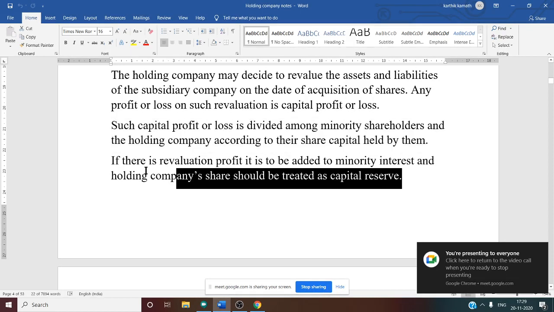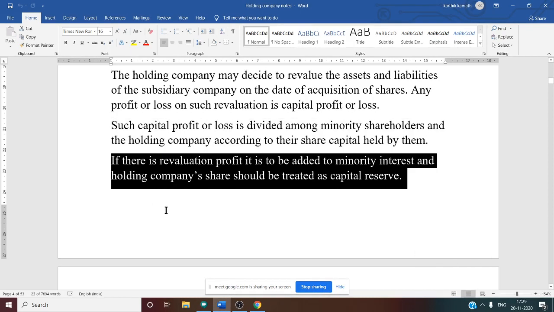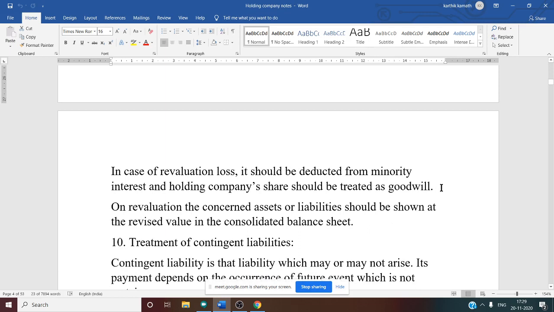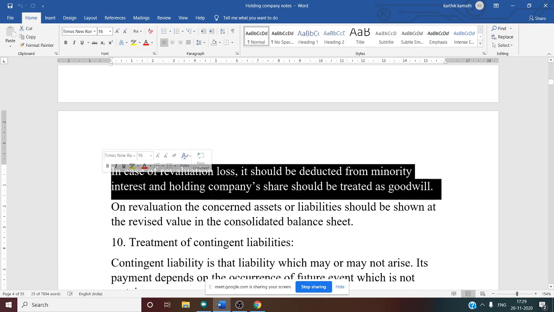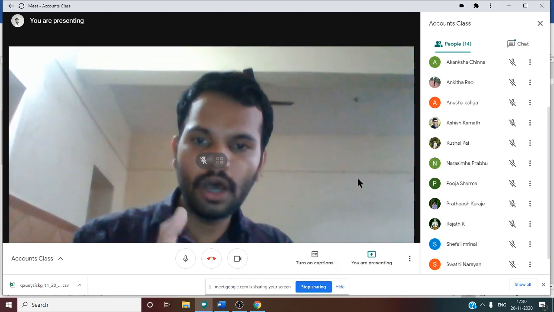Then they say that if there is a revaluation profit, it is added to minority interest and the holding company's share should be treated as capital reserve. In the case of revaluation loss, it should be deducted from minority interest and the holding company's share should be treated as goodwill. So now this is very clear. Why are we treating this as goodwill? Because capital loss is there, right?